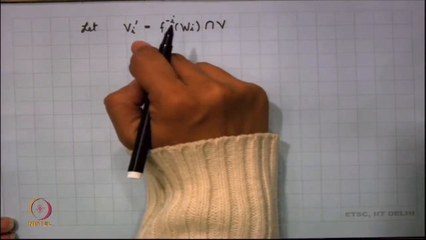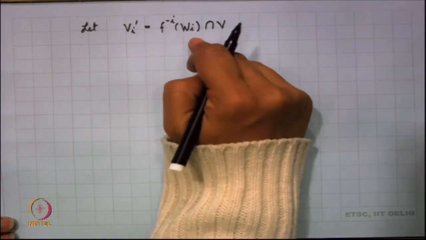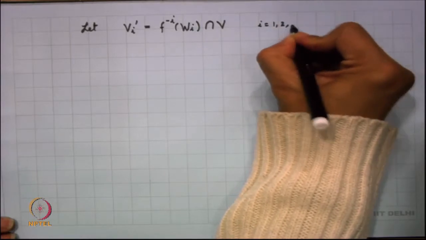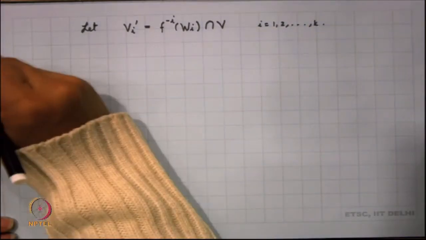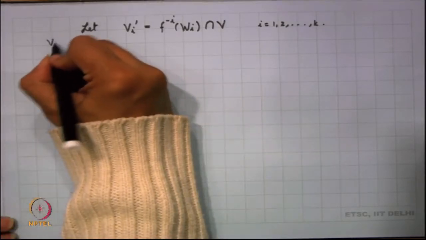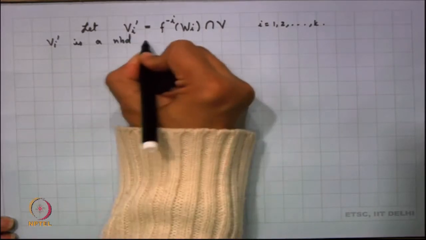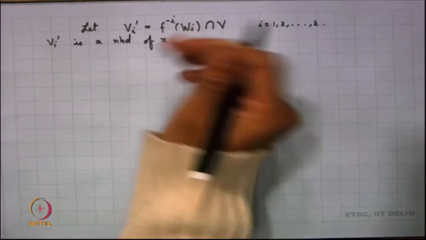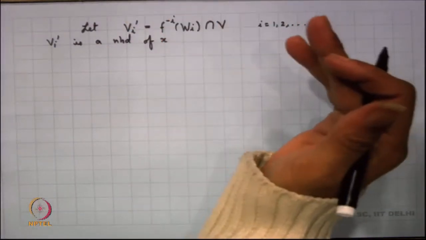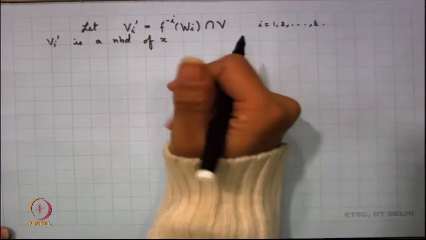So, this Vi' happens to be a neighbourhood of x. So, Vi' is f^(-i)(Wi) intersection V for all i from 1 to k. That is quite possible. It is quite possible that each Vi' need not be disjoint from Wi, but still we are taking intersection with V, so it will be disjoint from Wi.